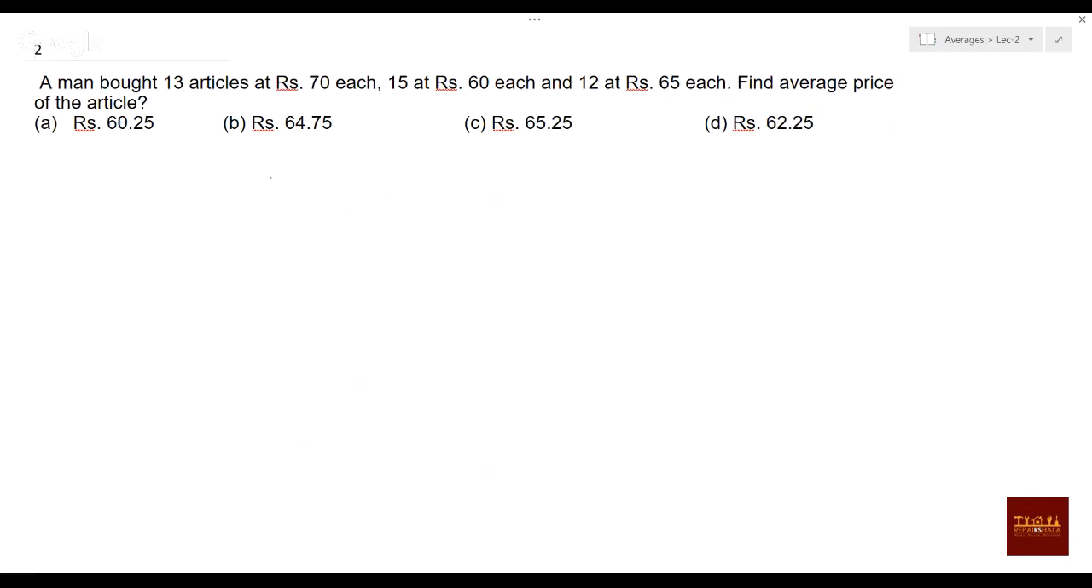So this question is telling 13 articles at 70 each. So 70 each, and then, or you can say, 60, 15 articles, yes or no? And then we have 65. How many articles? We are having 12 articles. And then we have 70, right? When we have 70, so this is 13 articles, right? So what they are asking is to find the average price of the articles. How will we find it? Tell me the idea of how to find it. Please tell me how to find.